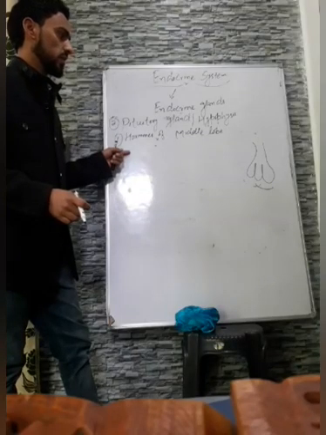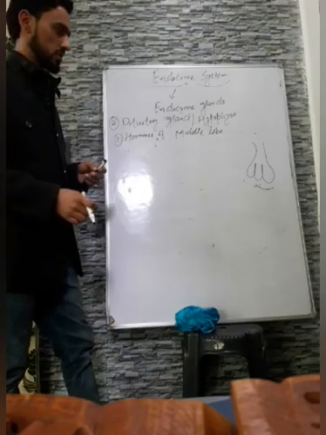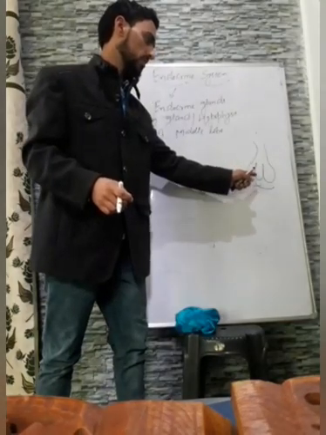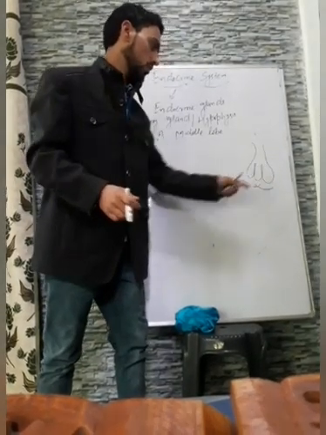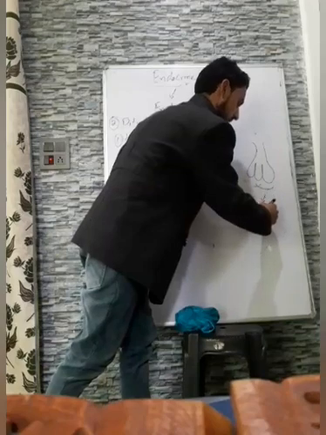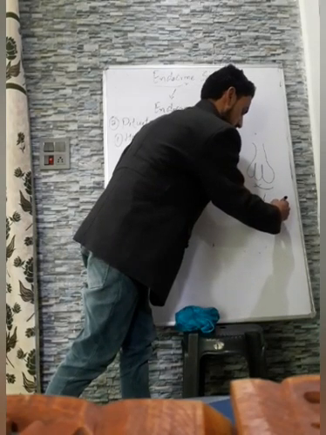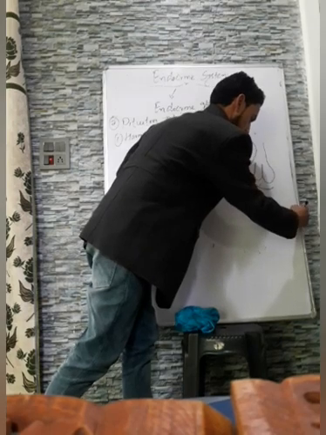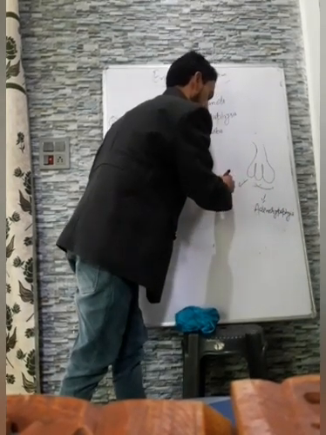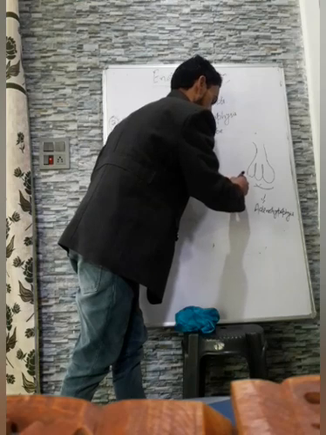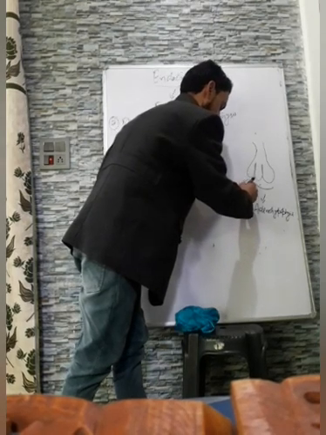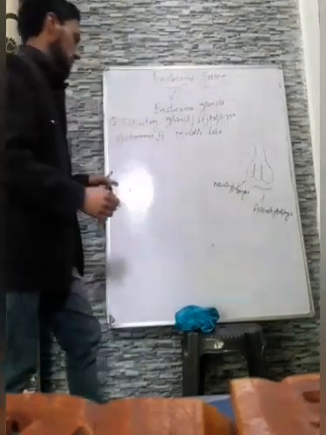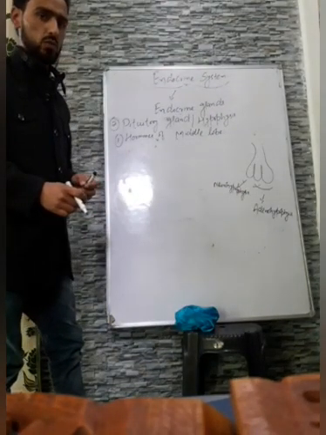The pituitary gland has a trilobal structure: the anterior lobe, middle lobe, and posterior lobe. The anterior lobe and middle lobe together are known as the adenohypophysis. The last lobe, the posterior lobe, is also known as the neurohypophysis. Now we are going to study the hormones produced by the middle lobe.